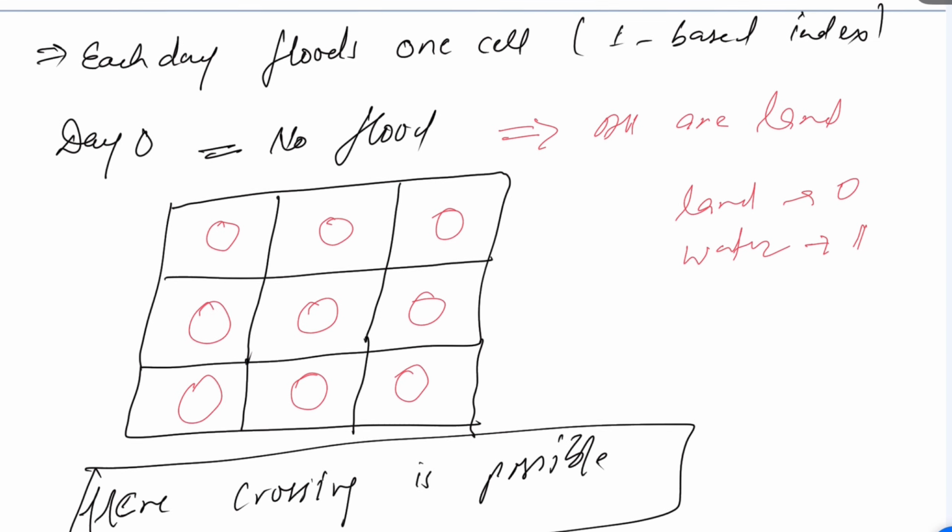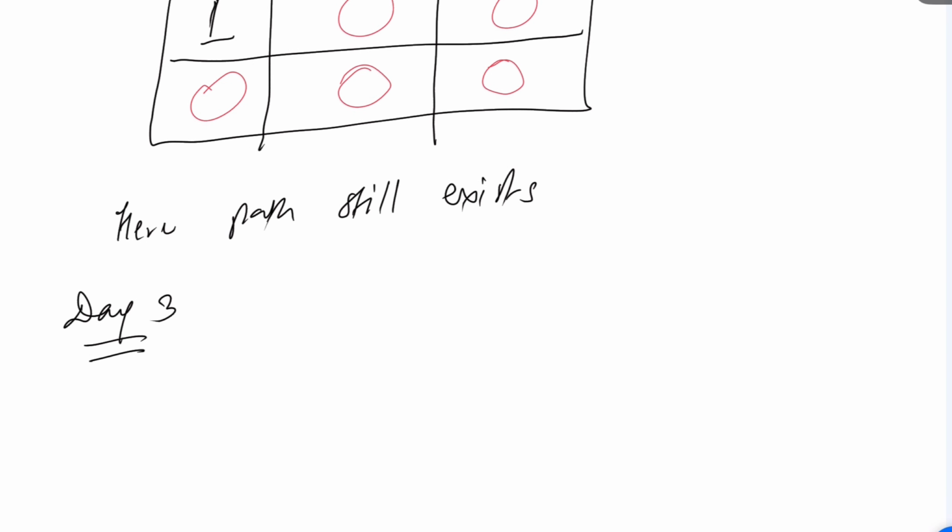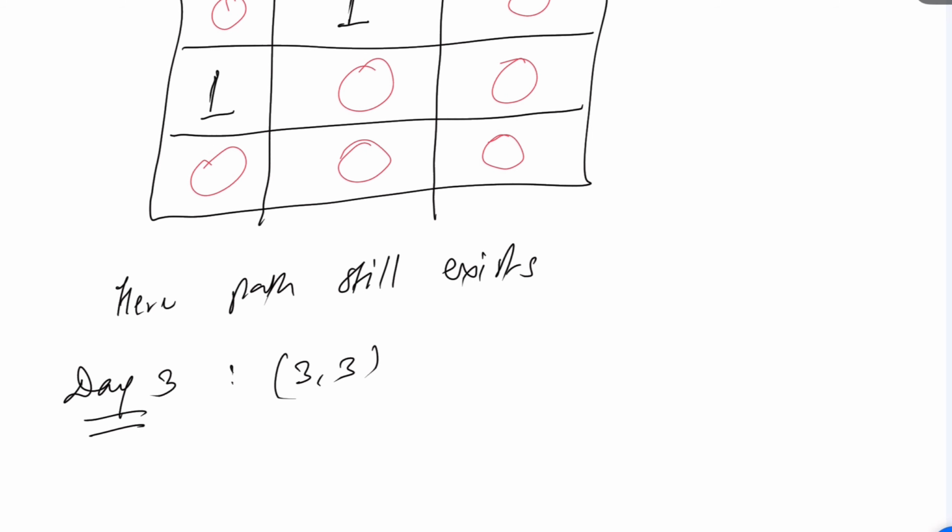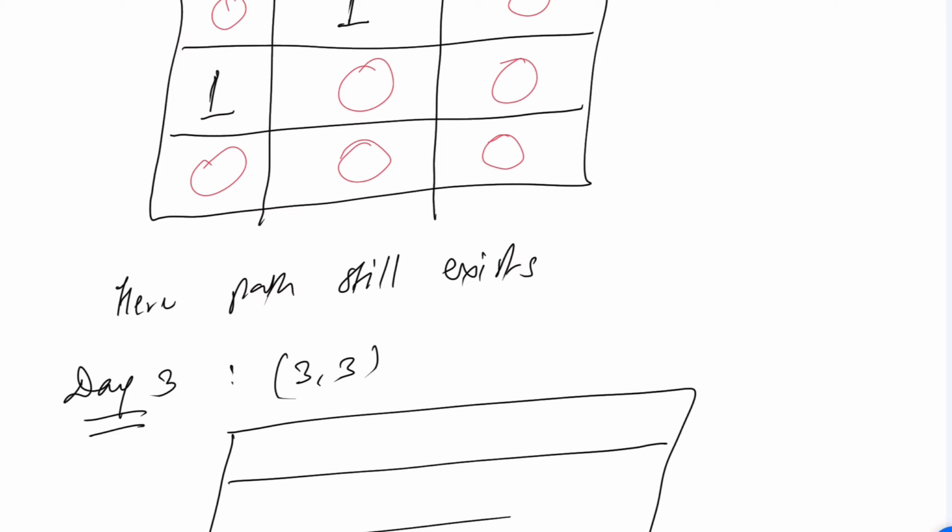Okay, when we go to day 3, let's go directly to 3 3. So we have 3 3. If you go to 3 3, what will happen? This is what we have given. Now we know that this is 0, this was 1, this is 0, this is 1, this is 0, this is 0, this is 0, this is 0, rest become 1.